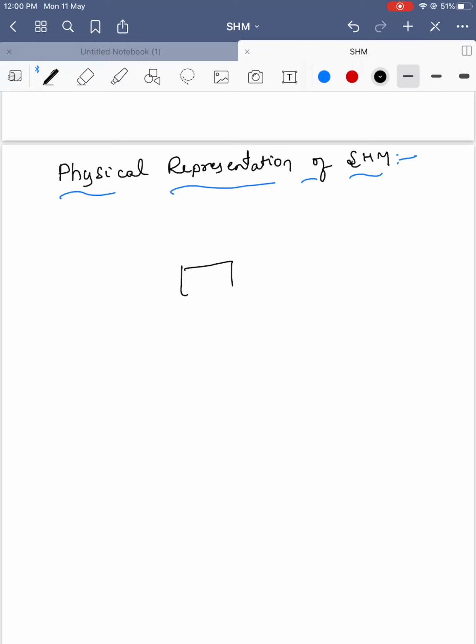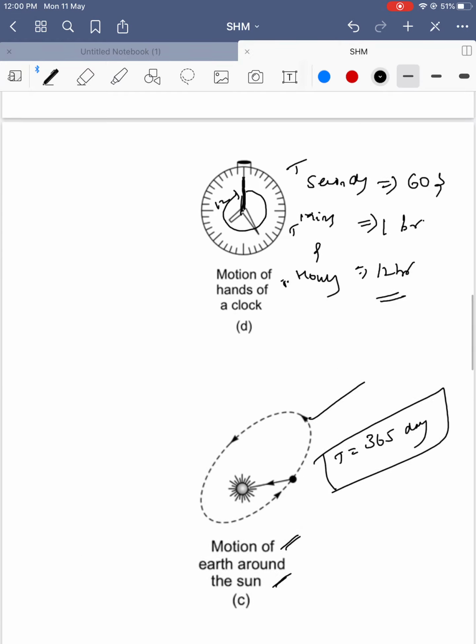Say there is a block on the table or some place. If I displace it towards the right side, it should try to come back to its left position. That's what is happening in these cases.